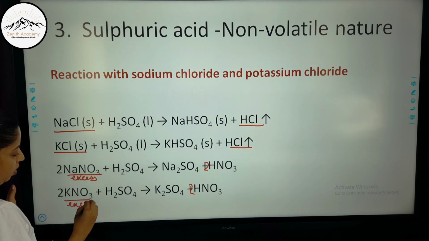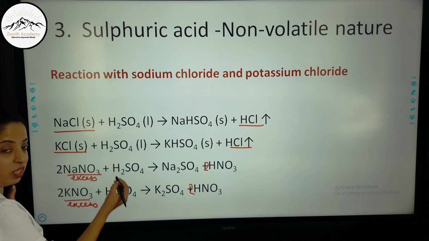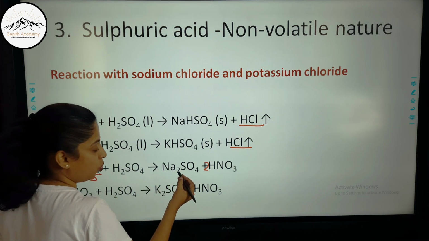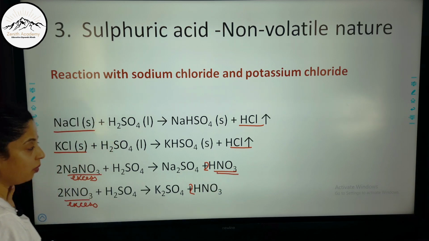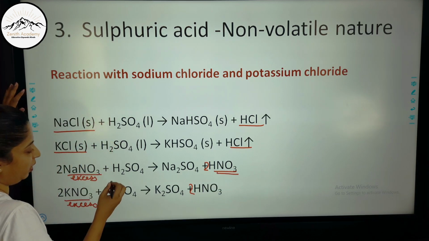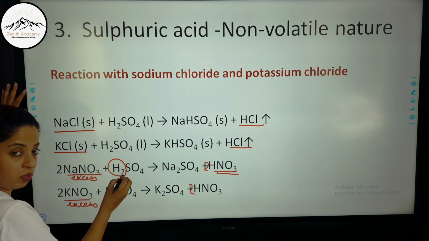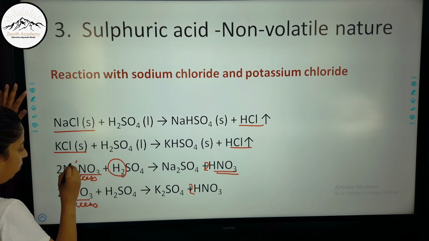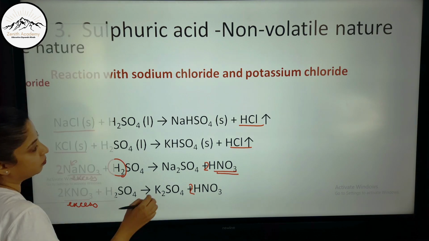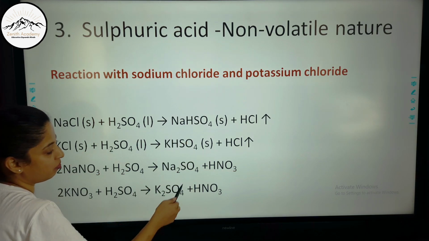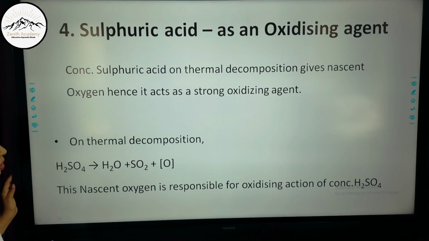Okay. 2 sodium nitrate will react with 1 sulfuric acid to form sodium sulfate, or the metal salts, and 2 nitric acids, because there is complete replacement of H2. So there will be 2 cations required, so we will take 2 molecules. Remember, here hydrogen sulfate and here only sulfate will be formed.